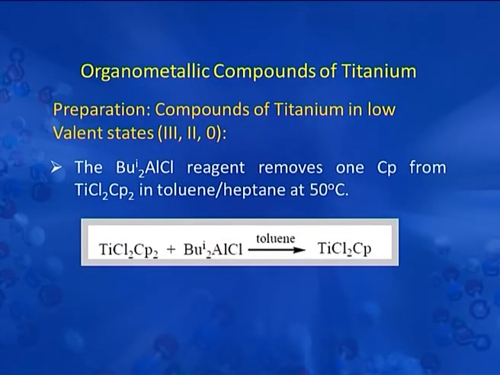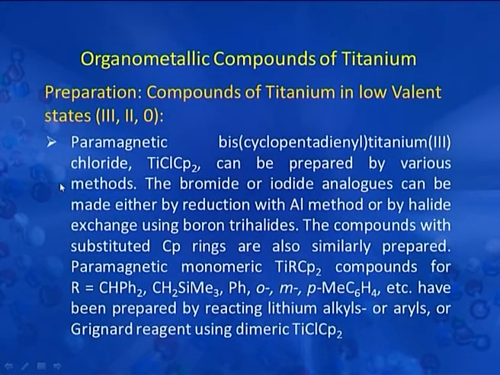Another example of this compound is also given, in which the solvents toluene and heptane are used and the reaction condition is 50 degrees centigrade. The paramagnetic bis-cyclopentadienyl titanium chloride can be prepared by various methods. The bromide or iodide analogues can be made either by reduction with aluminum or by halide exchange using boron trihalide.